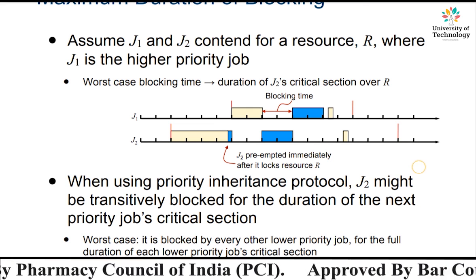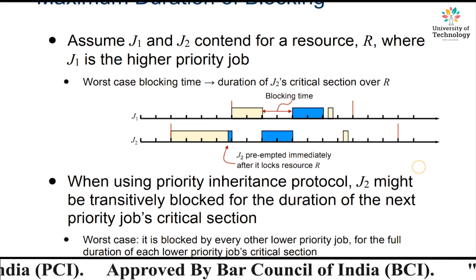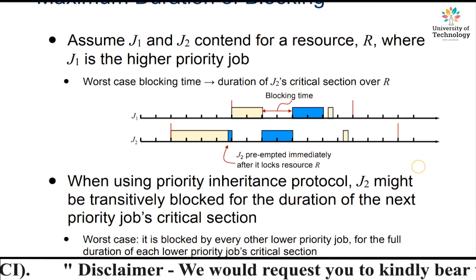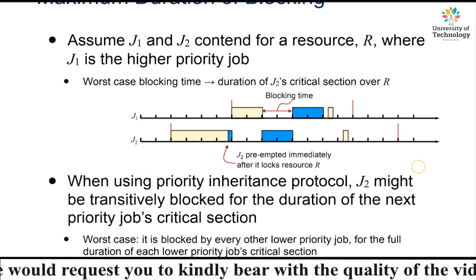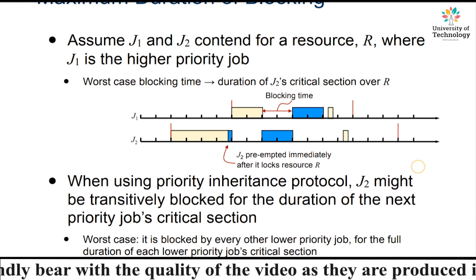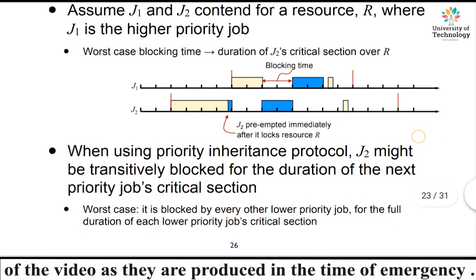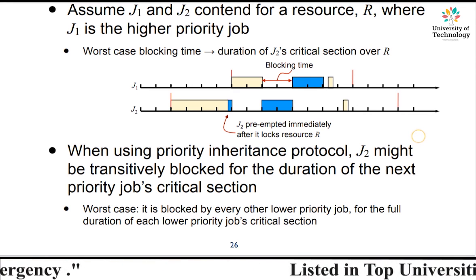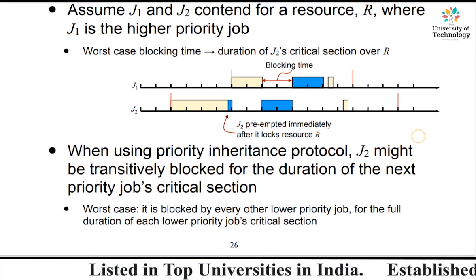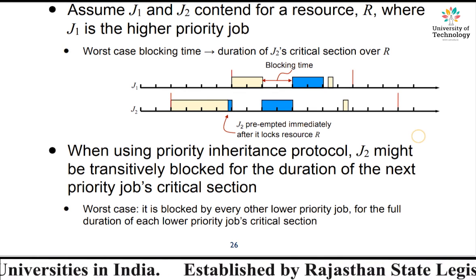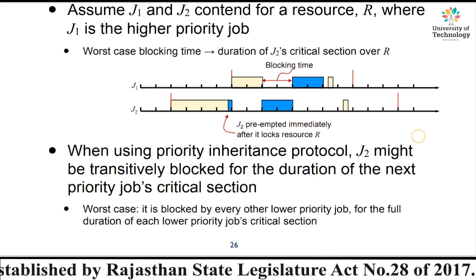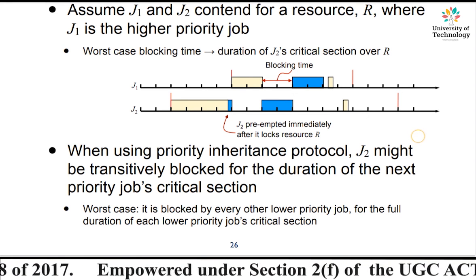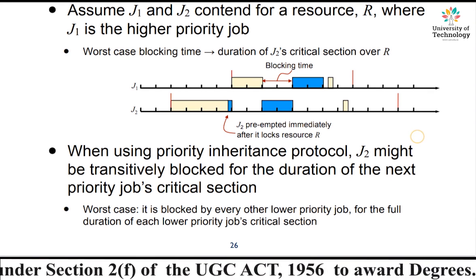Now we'll see what is going to be the worst case blocking: the duration of J2's critical section over R. Even in the worst case, the duration of blocking is going to be equivalent to the critical section of job J2. As you can see, J1 is denoted by the upper line and J2 below it, with two rectangles, the yellow one and the blue one. The duration between the yellow and blue blocks denotes blocking time, and J2 is preempted immediately after it locks the resource.